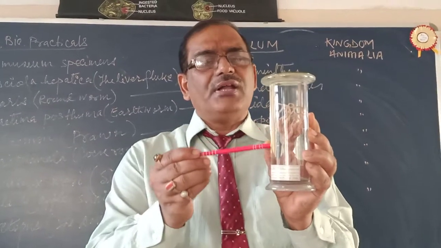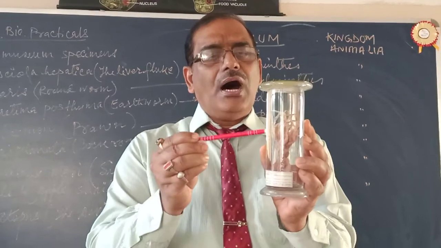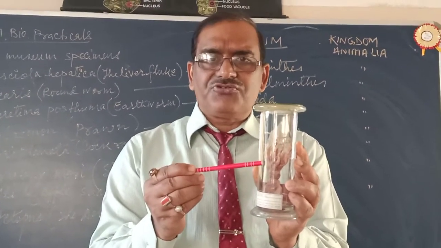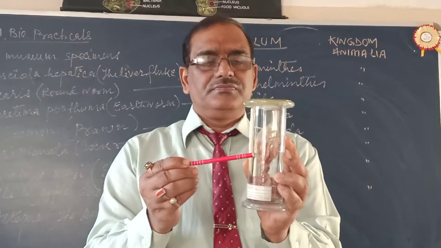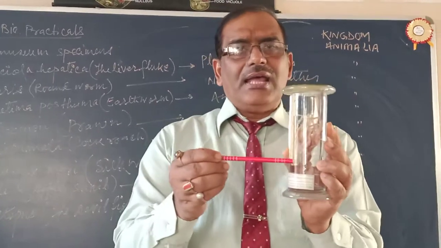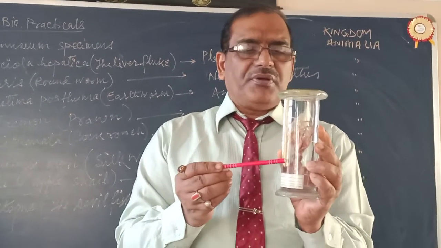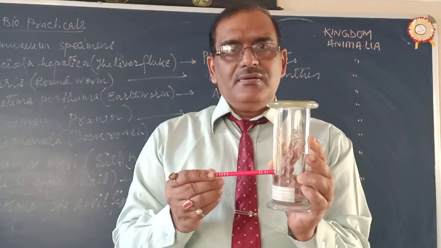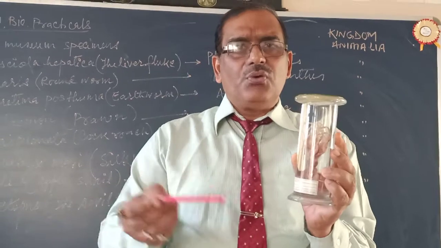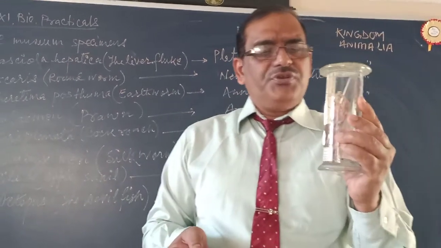The body is soft and unsegmented. There is no shell. There are arms, and the arms have suckers on the lower side for attachment. Eyes are present, and they are analogous to human eyes. This is the octopus. It can change its color. It can blend with the surroundings by changing its pigmentation or color. This is a very important feature of octopus.